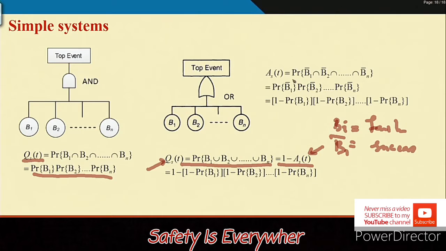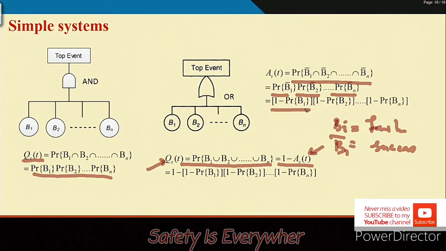So, that is why we take the intersection of all those: probability of B1 bar times probability of B2 bar, up to probability of Bn bar, as we have assumed that all the events are independent. Their probabilities will be multiplied for the intersection or joint probability. And what is P(B1 bar)?